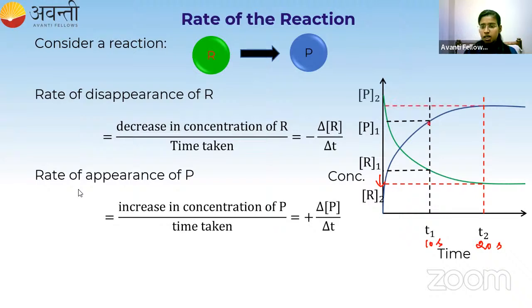Okay, and at the time T2, the concentration of the product is increased from P1 to P2. Got it? So this is the graph which denotes the decrease in the concentration of the reactant and the increase in the concentration of the product at time T1 and T2. Got it? So is it clear for all of you? Shall I go for the next slide?